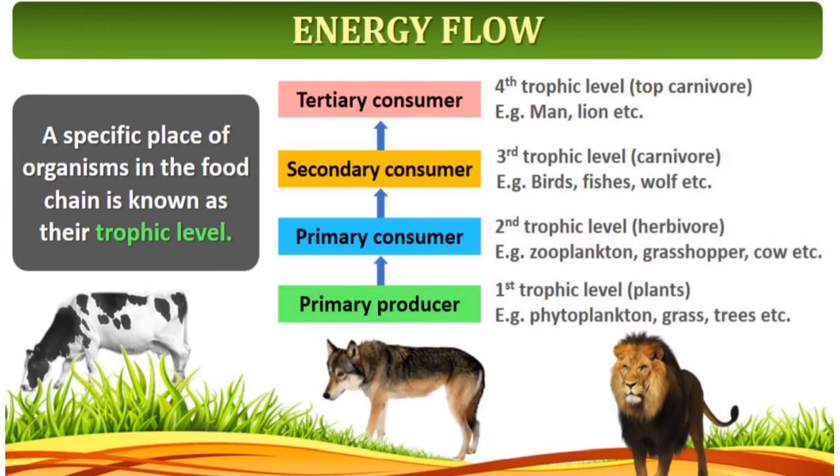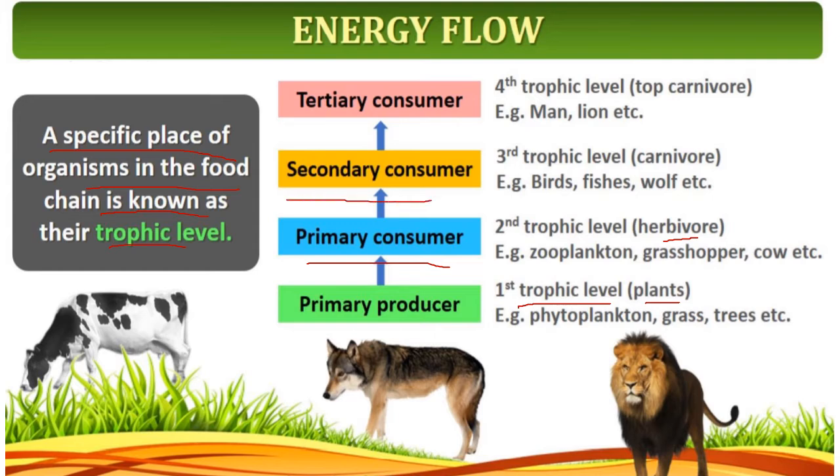Okay, so here they have shown a trophic level. What is a trophic level? A specific place of an organism in the food chain is known as a trophic level. So here there are 4 trophic levels which we can see. The first trophic level is the producers. Producers means especially plants. Then the second trophic level is primary consumers, which are herbivorous such as zooplankton, grasshopper, cow.